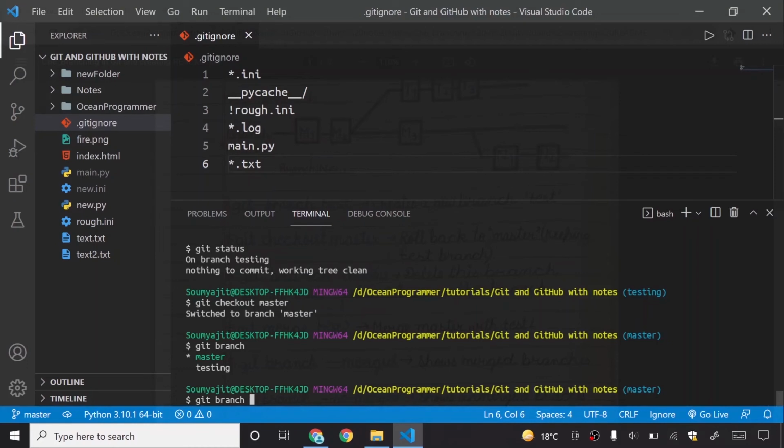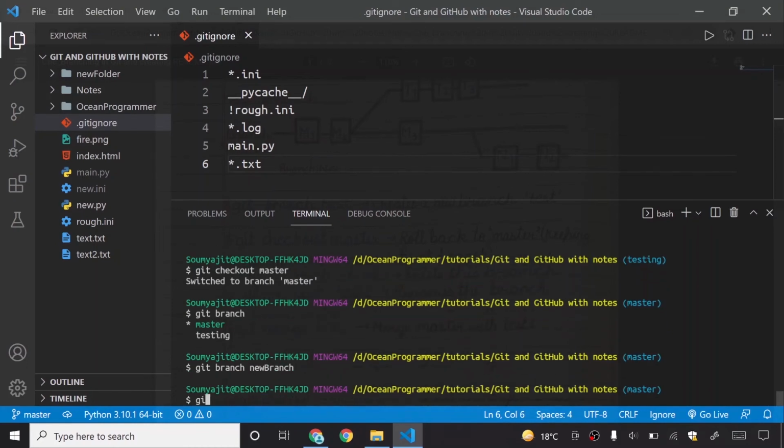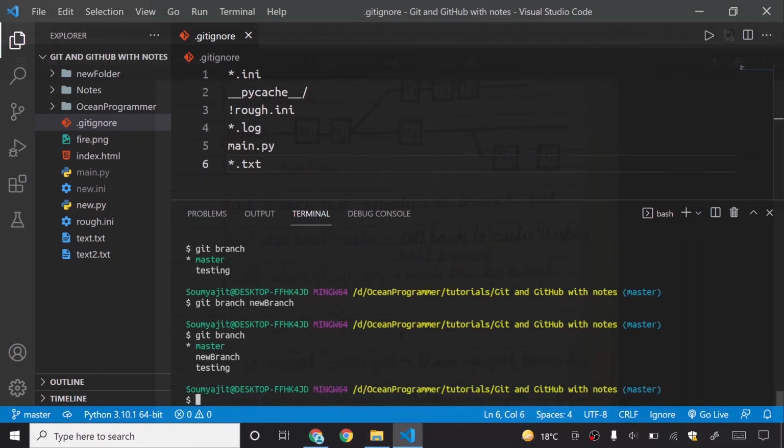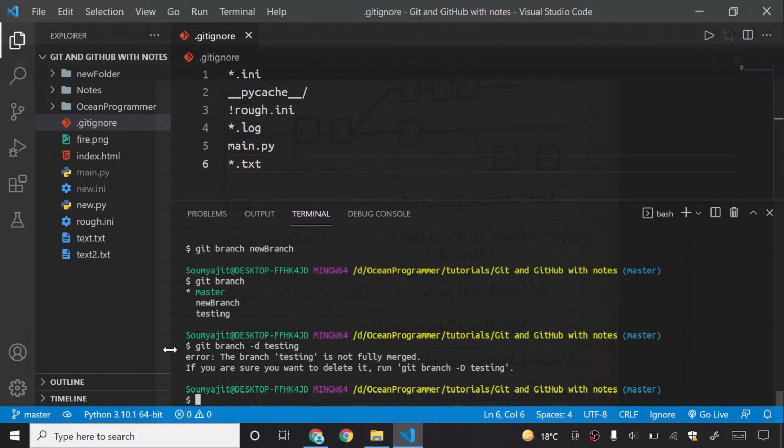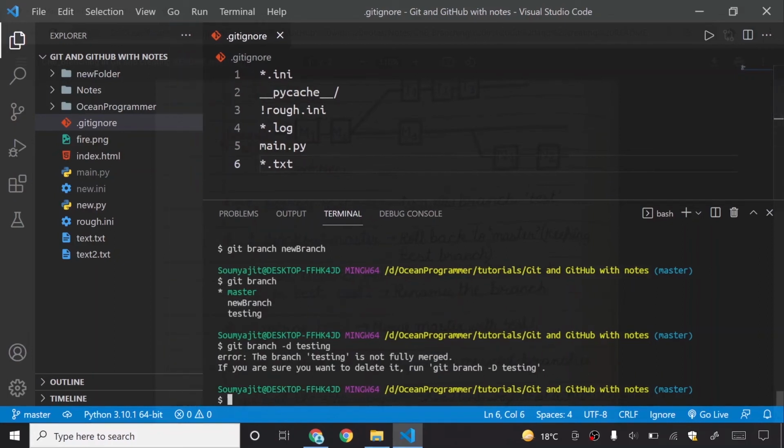If I say git branch and then I will say new branch. So if I now write git branch, you can see that there are three branches present in my repository. If I say git branch -d testing, it is giving me an error, it is not fully merged. Okay, so I will first show you by merging, then I will delete the branch.